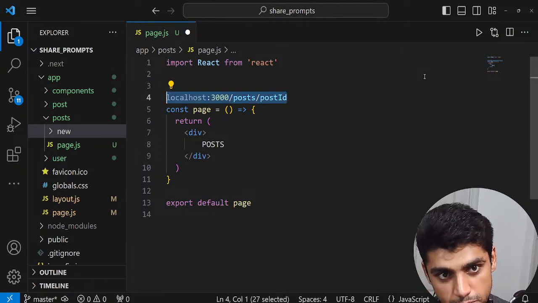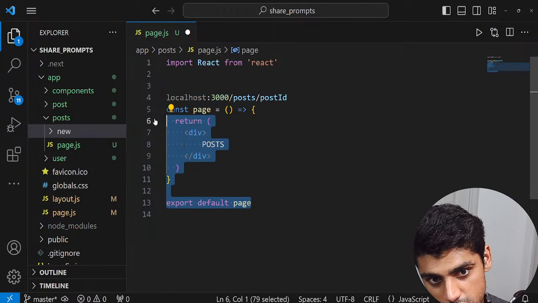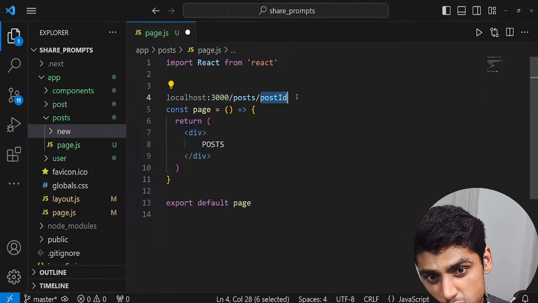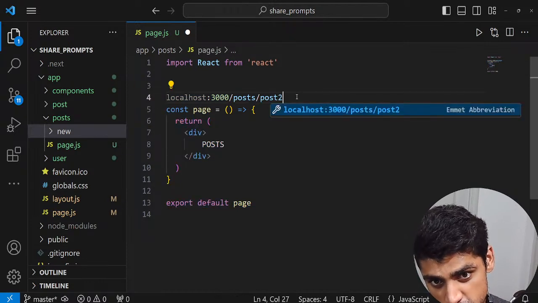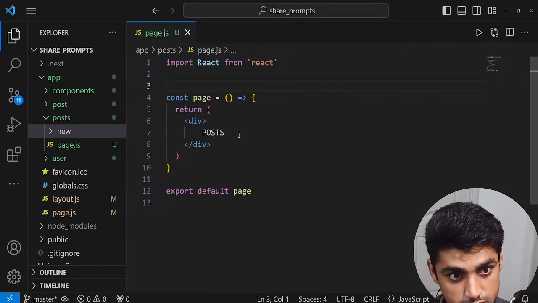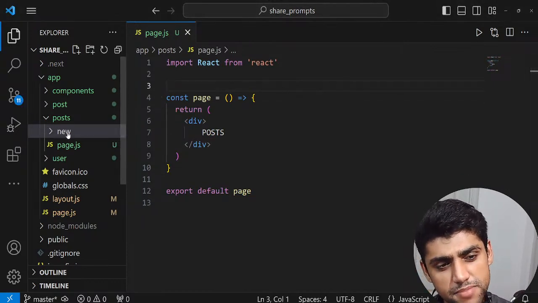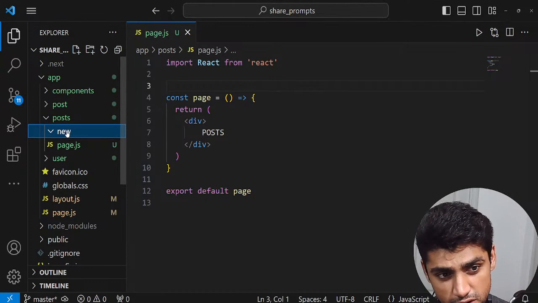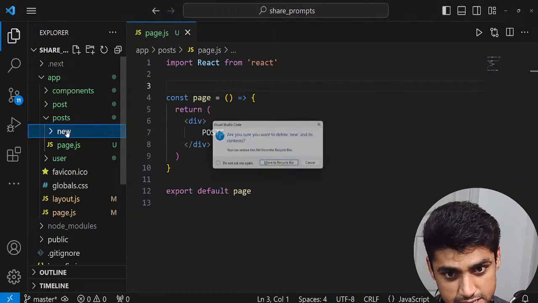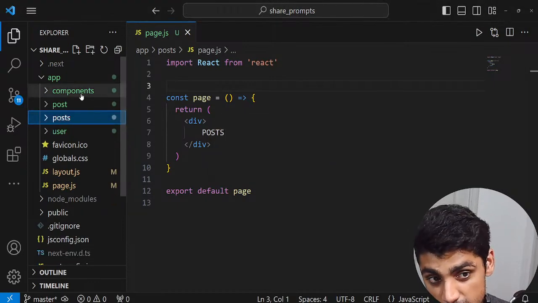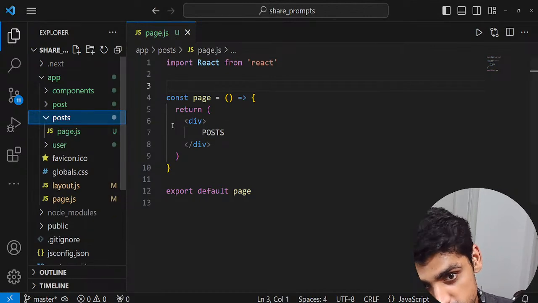So right now we're in post. We already did post. This component does all of that trick. But what we wanted is that post ID dynamic. So 1 or 2 or 3 whenever you create something. To do that, I'm not creating a new folder, I'm just going to delete this again. So I'm just going to delete. We're in our post folder. Again, back where we created a post, we created this.